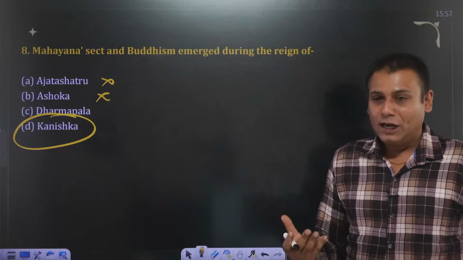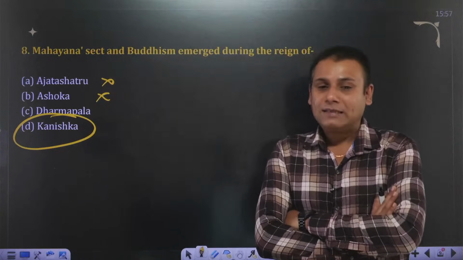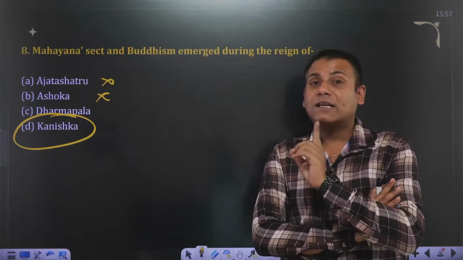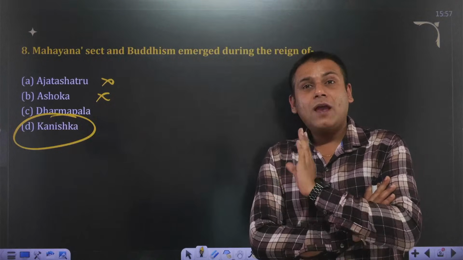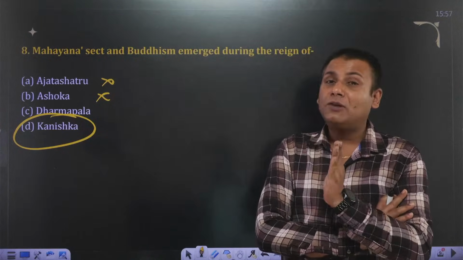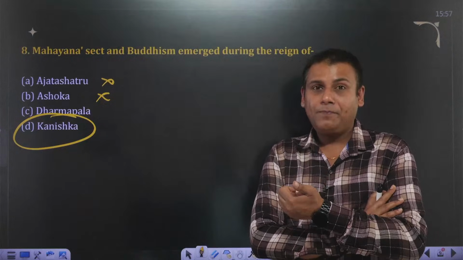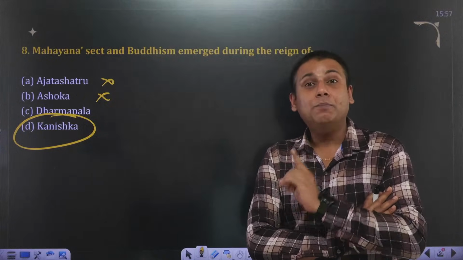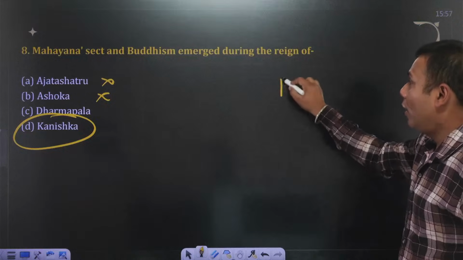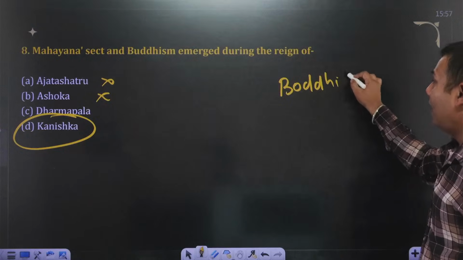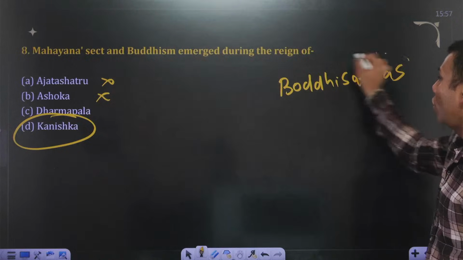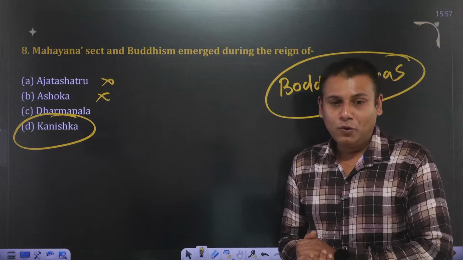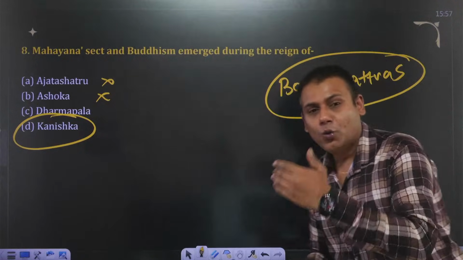As we have discussed right now, Buddhism was divided into 2 parts, Heenyan and Mahayana, and it was divided specifically during the 4th Buddhist Council. Is that clear? Heenyan believed in symbolic worship. Mahayana form of Buddhism believed in idol worship. Mahayana also believed in one more concept, and that concept is Bodhisattvas. So just go through important Bodhisattvas. There have been questions in the UPSC examination on the important Bodhisattvas. Is that clear? Yes, very good, Purva. It's Kanishk. Let's move ahead with the next one.